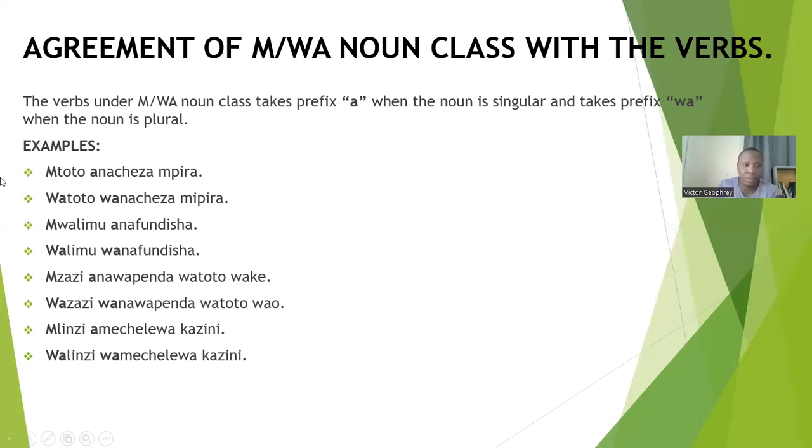So you can see wazazi, wa. Mlinzi amechelewa kazini. You see the prefix a. Get it? Walinzi wamechelewa kazini. You can see wa here.